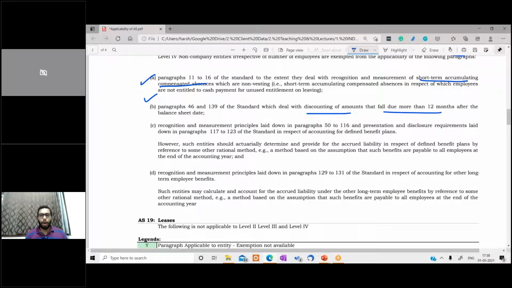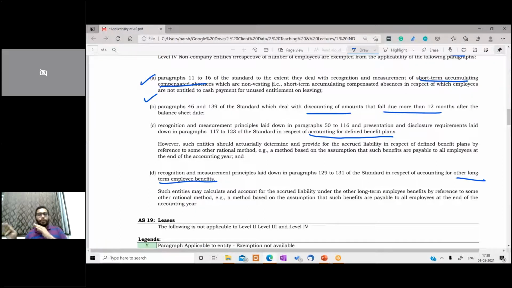In the same way for other long-term employee benefits, I'll do away with the projected unit credit method, and I'll take some rational method which is more convenient and easier to adopt, rather than the projected unit credit method. So these are the exemptions with respect to AS 15.